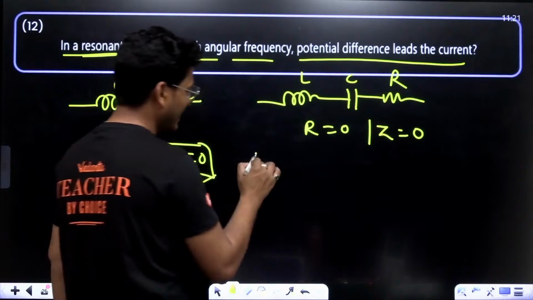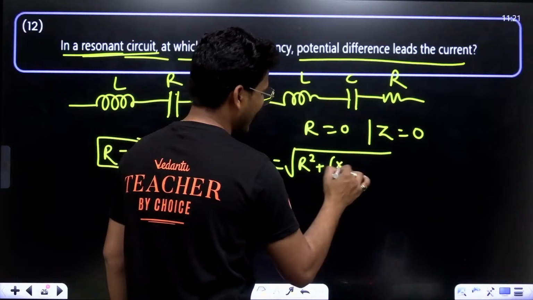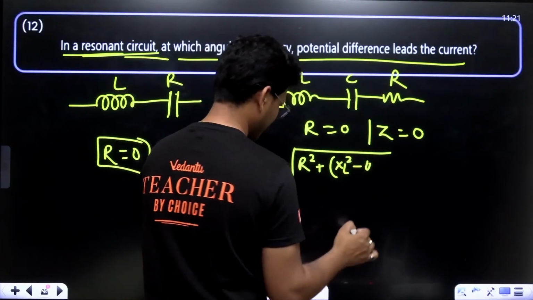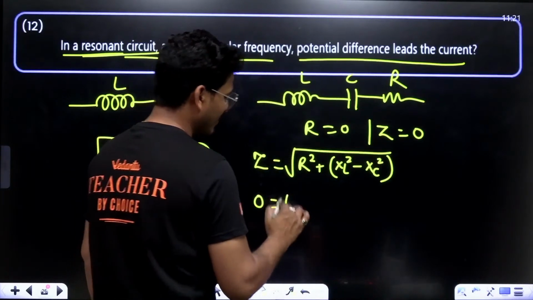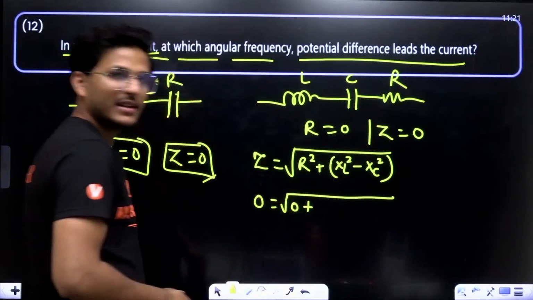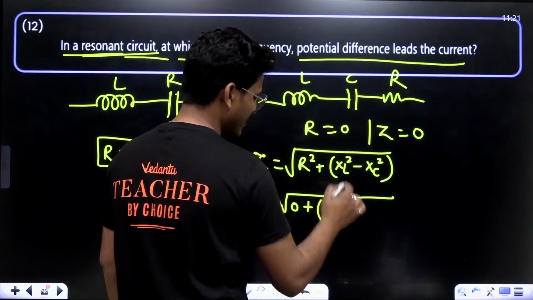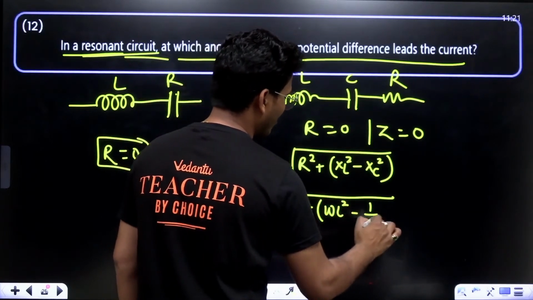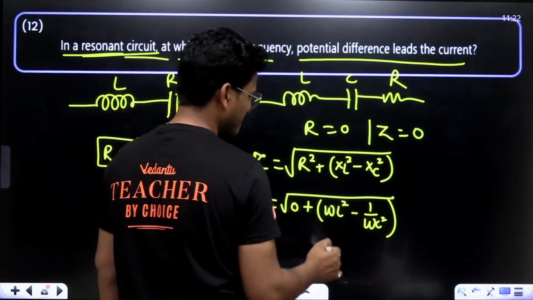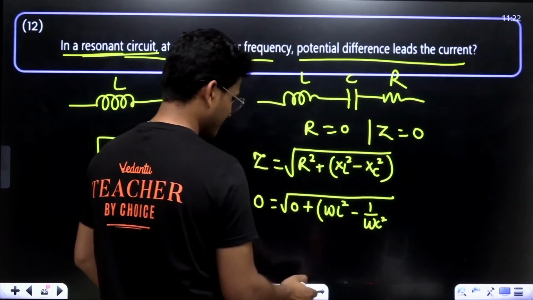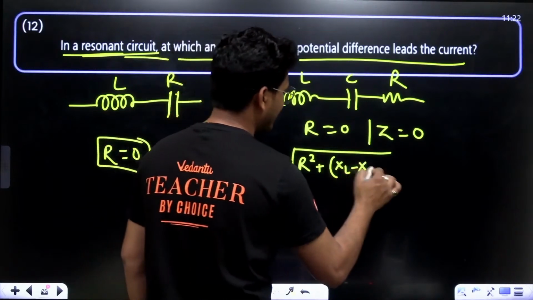In both the cases, Z, as you know, is under root of R square plus XL minus XC whole square, that is omega L minus 1 upon omega C, whole square.